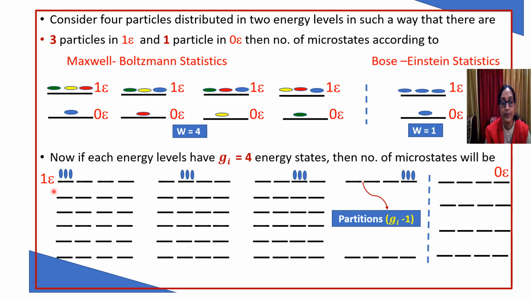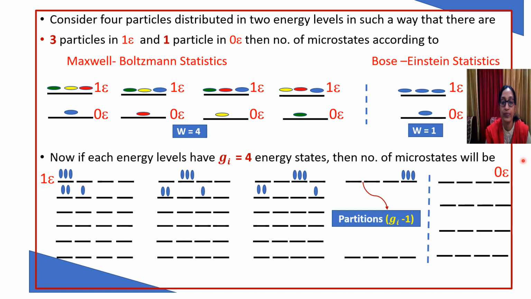Now let's see if 2 and 1 is distributed. We have taken 2 in the first energy state. So how many vacancies are there? 3 possibilities. The left particle can enter any of these 3 energy states, so there will be 3 complexions.